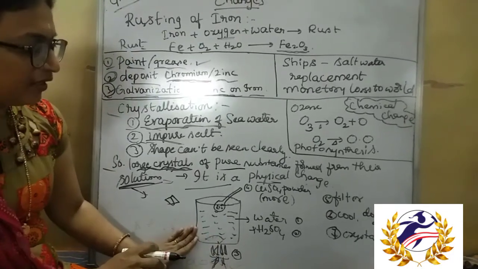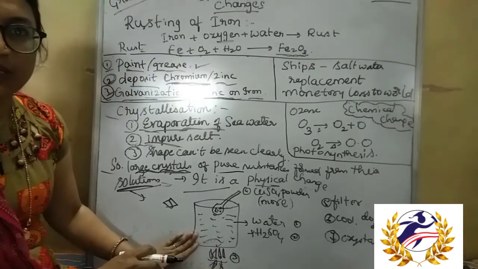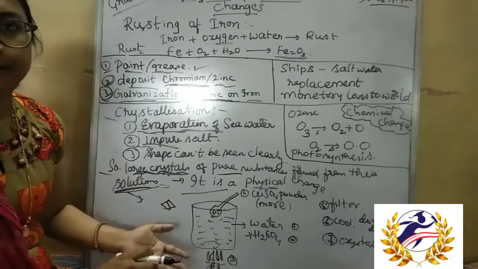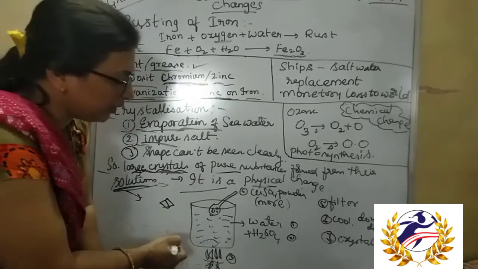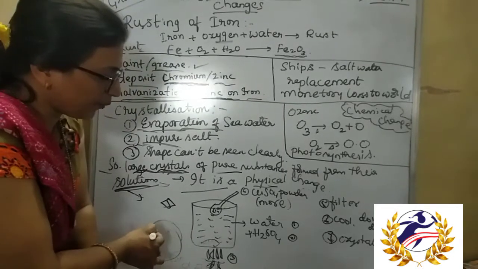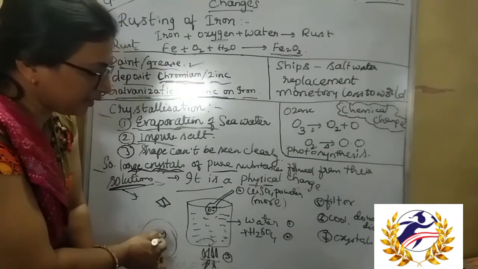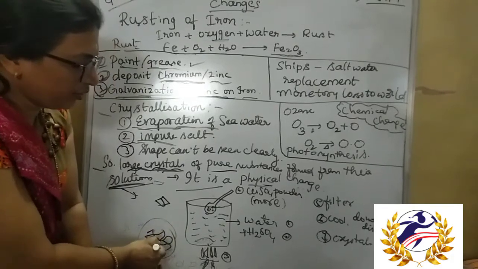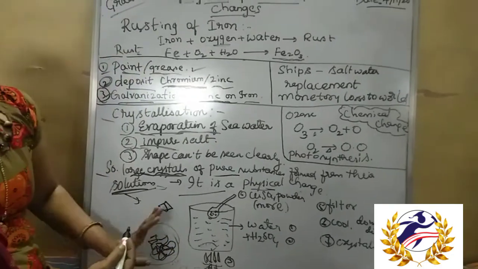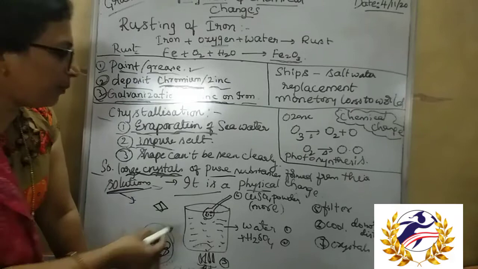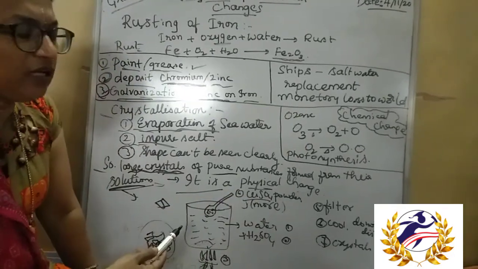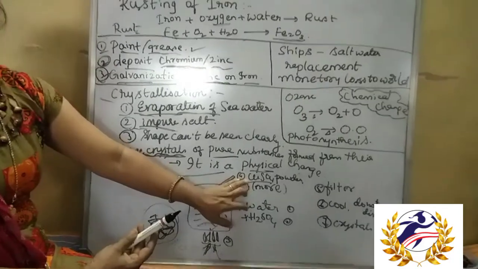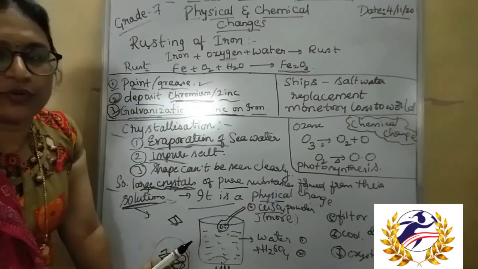If you cannot see the crystals, leave it for some more time. Then you can see the deposition of crystals in your beaker. So this is how crystallization is done. Taking copper sulfate as an example, you can take any crystal, any powder, and make crystals out of it.